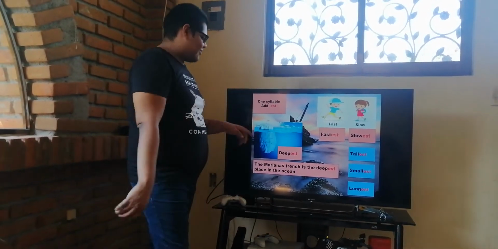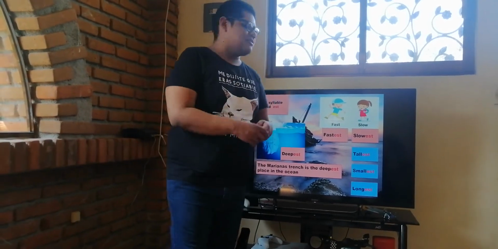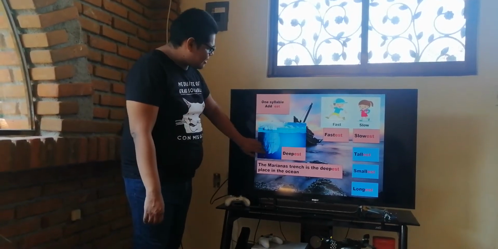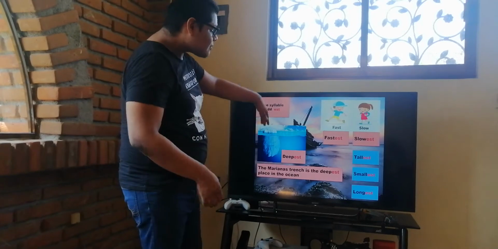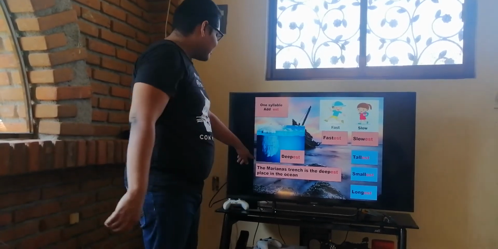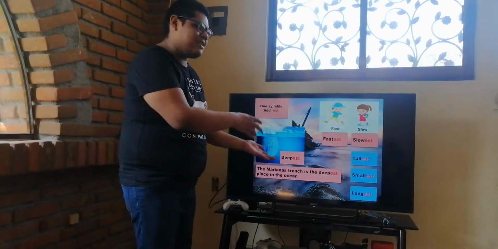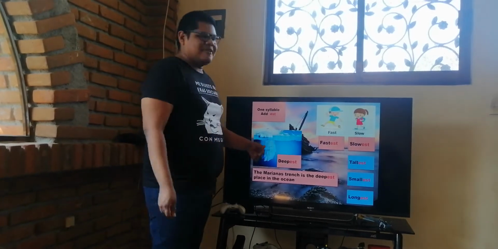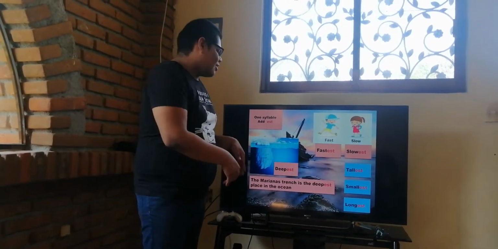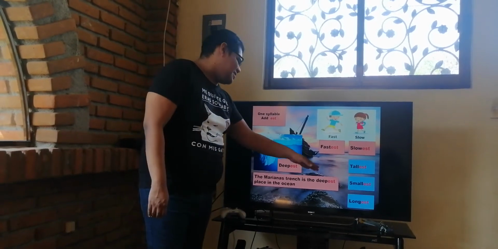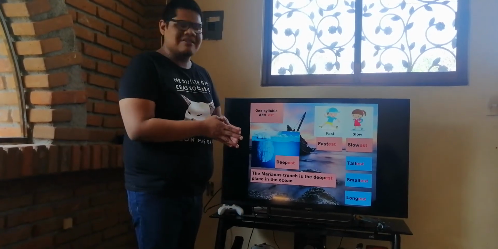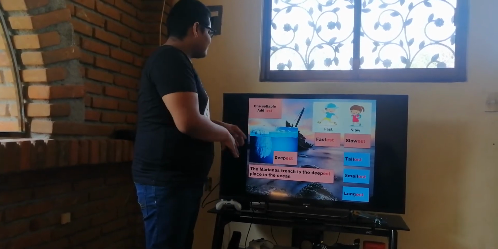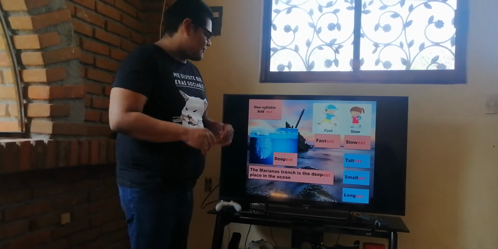Okay, over here we have a new adjective, well, maybe for you. So we have deep, like the deep web. Over here we have that this one is too deep. So, it's the deepest. The Mariana Trench, La Fosa de las Marianas in Spanish, is the deepest place in the ocean. So, this one in Spanish is, well, hondo. So, the Mariana Trench is the deepest place in the ocean. Okay? So, remember, when the adjective has only one syllable, you're going to add est.